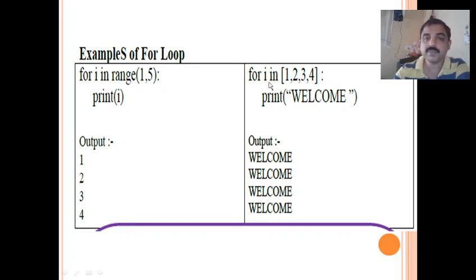In the second example, instead of range function, it is written for i in, and a list of values are specified there. Without using range also you can use for loop. Here in this case i will pick up the value from this list only. So i value will be 1 first time, then 2, then 3. First time when i value is 1, it prints welcome once, then i value becomes 2, then it prints welcome again, then i becomes 3, welcome will be printed. So this way 4 times the welcome message will be displayed.